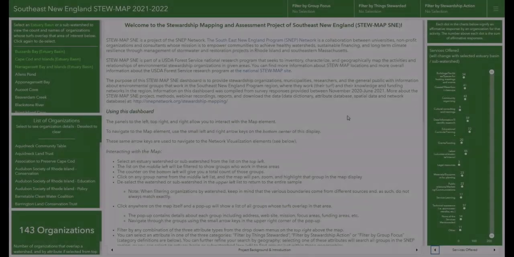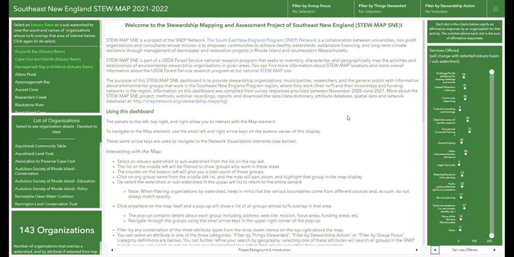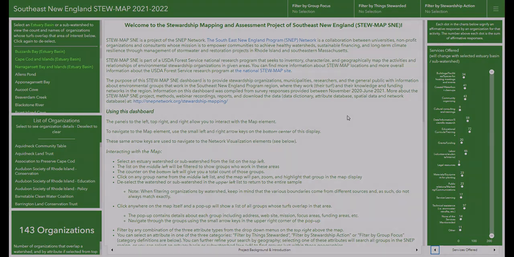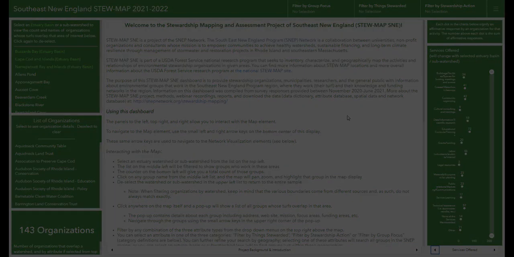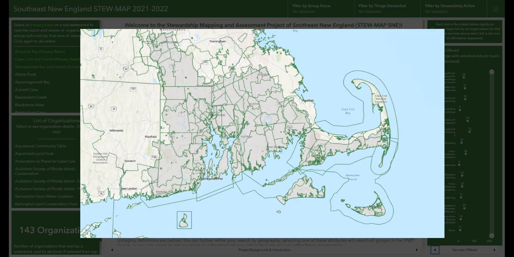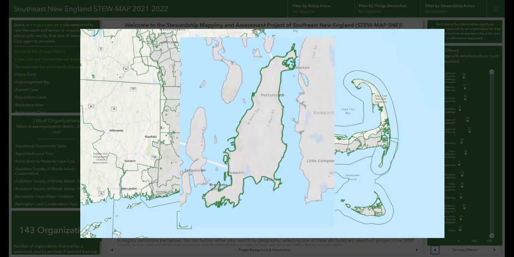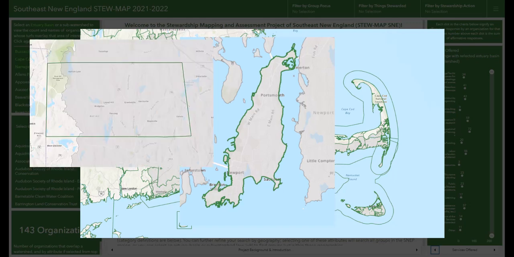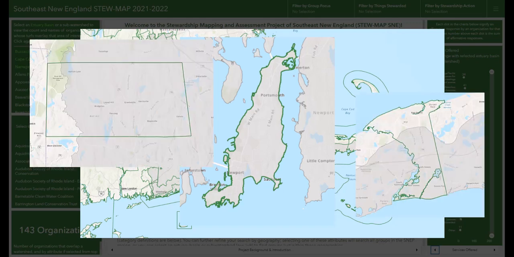Welcome to the Southeast New England Stewardship Mapping and Assessment Dashboard. This dashboard enables end users to view the data collected on environmental groups working within the Southeast New England program region. These data include each organization's turf, which consists of the geographic area each organization has identified as being where they work, as well as specific details about their organization, such as their primary stewardship activity, focus areas, site, and system types.